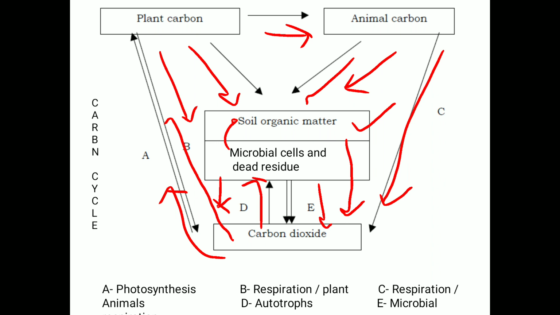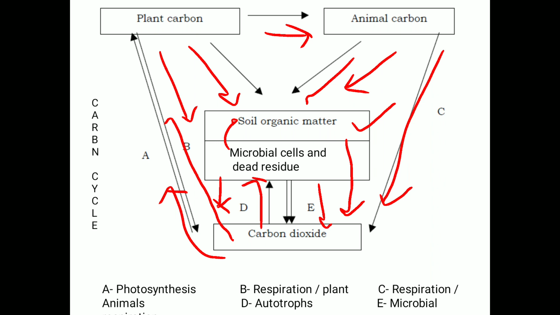Okay, again we see it one by one. During the respiration process, the plant releases carbon dioxide into the atmosphere, and during photosynthesis that carbon dioxide is again utilized by the plants to make their food. Then the plant is eaten by animals, so whatever carbon is present in the plant enters the animal body.